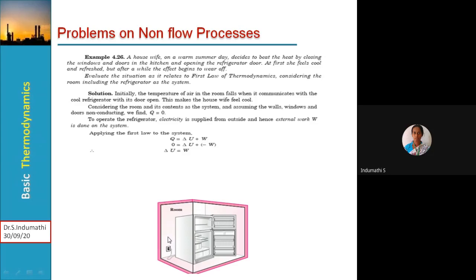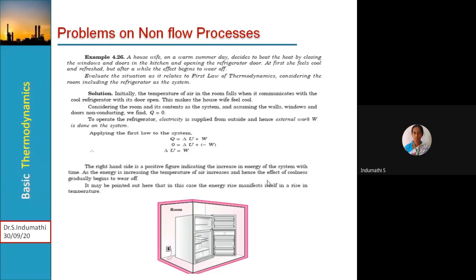To operate the refrigerator, we must supply electricity from outside, and hence external work W is done on the system. Applying the first law, Q is equal to delta U plus W, where Q is equal to 0, and the work being supplied is negative, so minus W, and delta U is equal to W. Then we can conclude that the right hand side is a positive figure, indicating an increase in internal energy of the system with time.